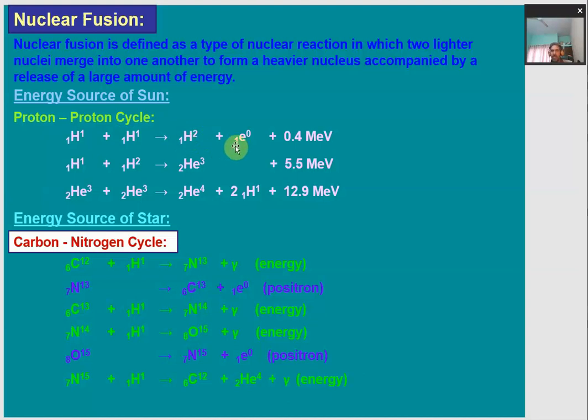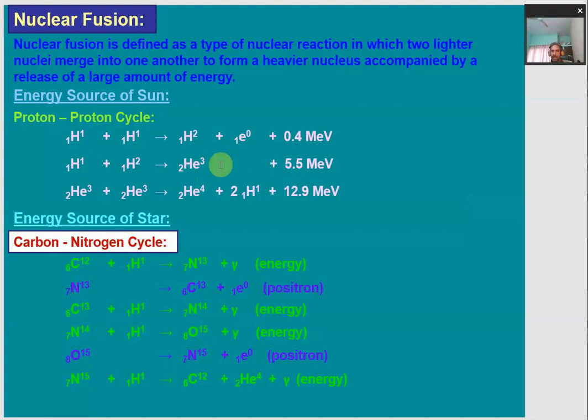Plus, with the release of one positron and this much amount of energy, 0.4 mega electron volt. Now this deuterium will merge with another hydrogen atom to give rise to tritium, with the release of energy equal to 5.5 mega electron volt, which is a very large amount of energy.